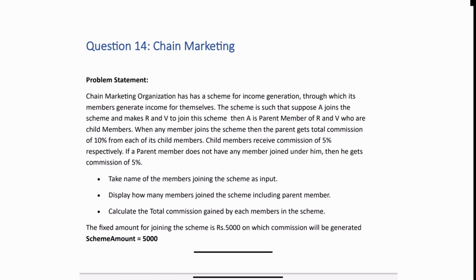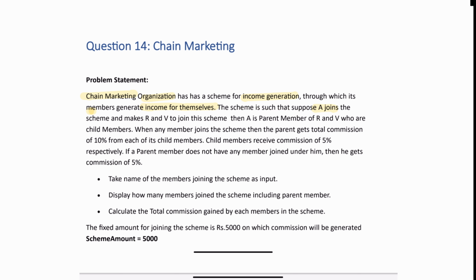Now going to the question. What it says is, this is chain marketing in an organization, for income generation, through which members generate income for themselves. The scheme is such that, suppose A joins the scheme, and it is very important who is joining.